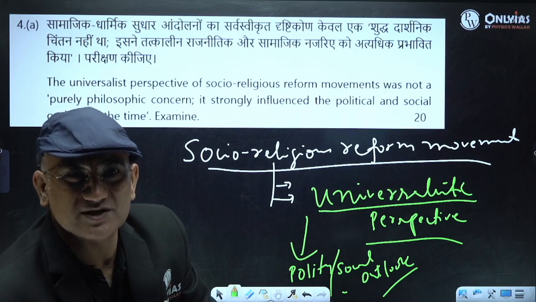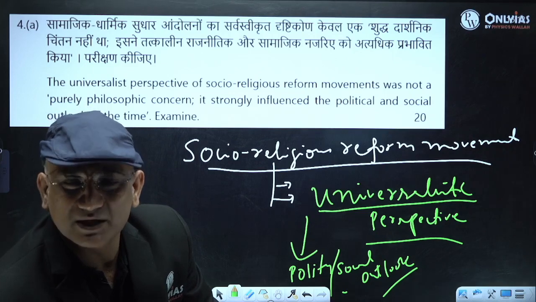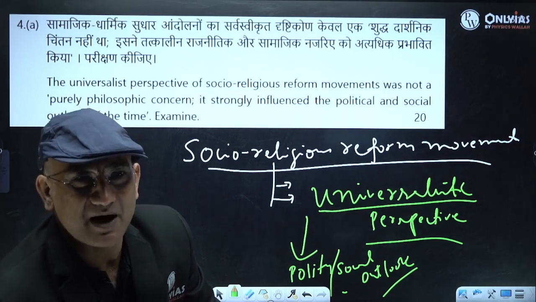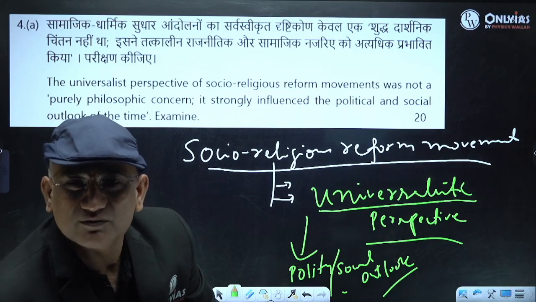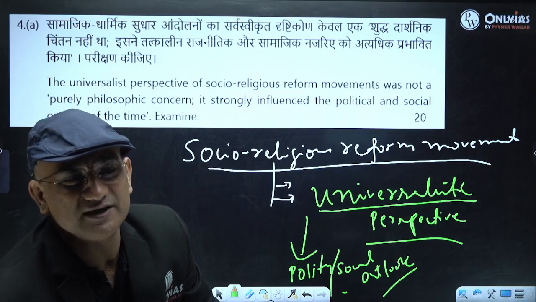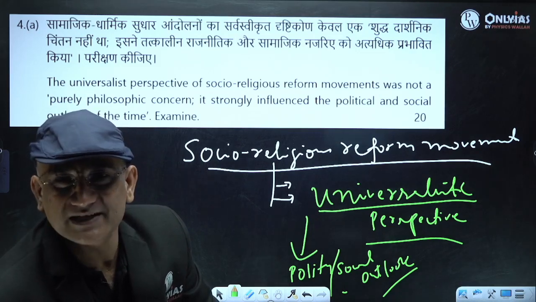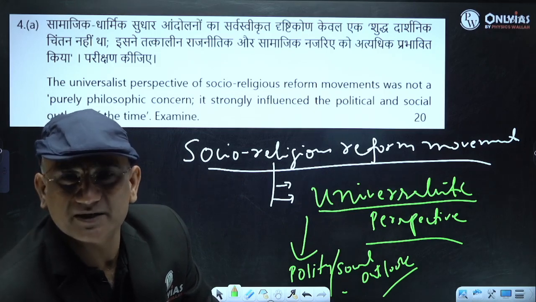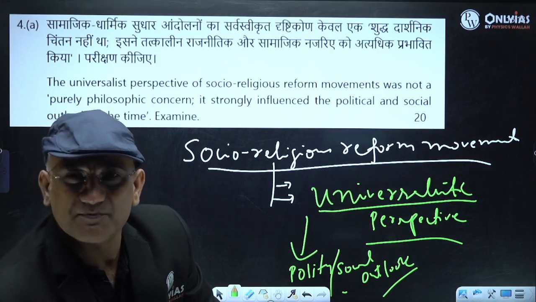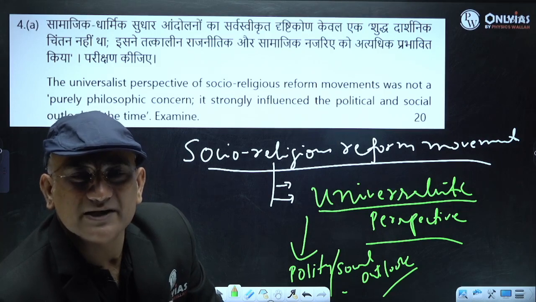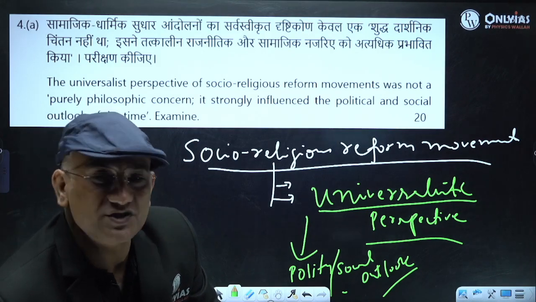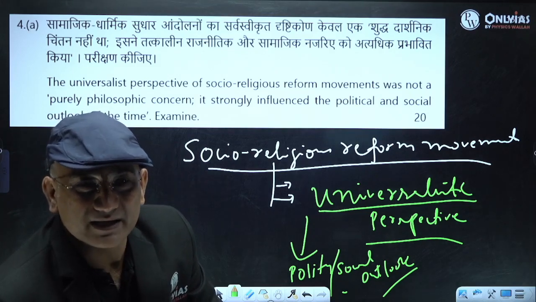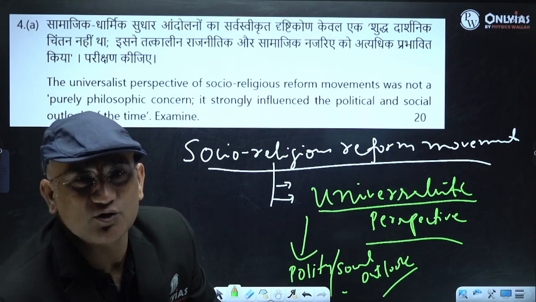Suppose one example is Dadabhai Naoroji, he was also a reformer but he participated in the national movement, तो फर्क तो पड़ा, इसने प्रभावित किया पॉलिटिकल और सोशल आउटलुक को। तो हम लोग बताएंगे कि सोशल रिलीजियस रिफॉर्म मूवमेंट क्या था, हम लोग बताएंगे कि इसके कई आइडियोलॉजिकल बेसिस थे। एक आइडियोलॉजिकल बेसिस था यूनिवर्सलिस्टिक पर्सपेक्टिव, देन वी विल से दैट हाउ राजा राम मोहन रॉय एंड Sir Syed Ahmad Khan, they also appreciated this universalism of socio-religious reform movement, and then how it influenced the polity and social outlook of the time.